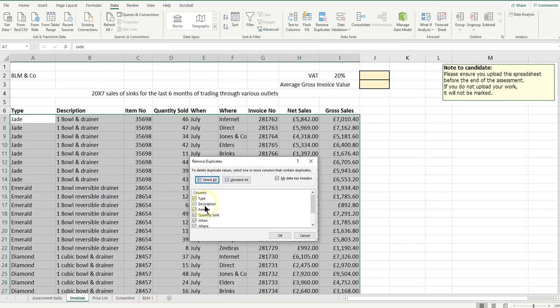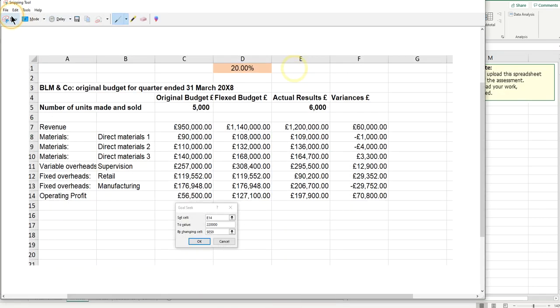I'm going to leave this all selected, and then click OK. Oh no, I don't click OK, do I? Stop. I have to take a screenshot first. So again, print screen on your keyboard, or like me, I use the snipping tool again.